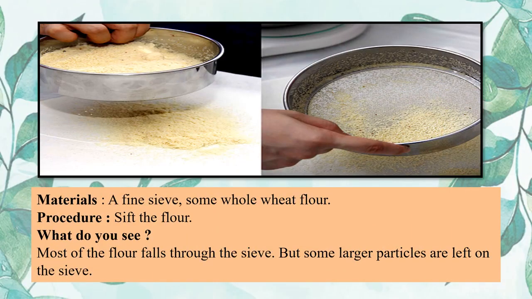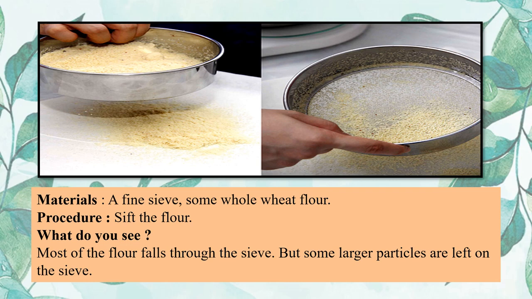Another example, another experiment that we have right now with us is this. You know that in our homes, different types of flour are used. Not regularly wheat is used, but there are some houses where they make use of jowar, bajra, atta as well, the flour of these cereals as well. So you will have to take a sieve, a fine sieve, some whole wheat flour, our home flour, and a sieve, chhanni.